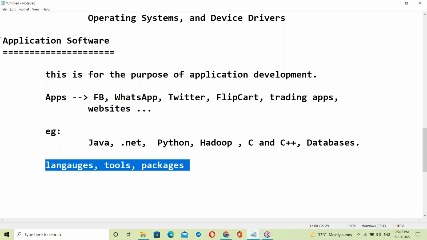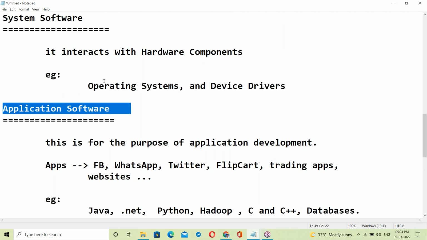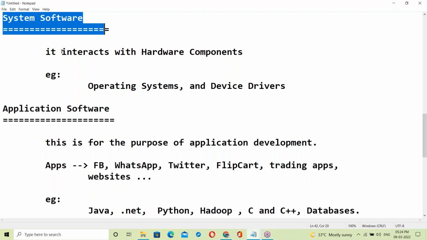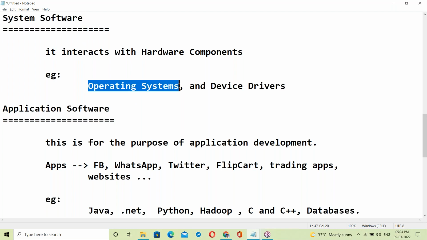So exactly which is application software? First, what is system software? It interacts with hardware components. That means only the OS interacts with hardware, others will not. Device drivers are also part of the OS. Operating systems.